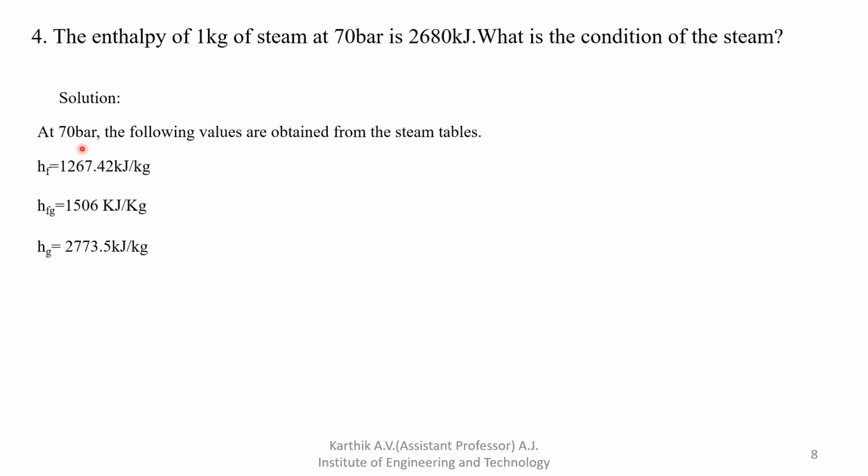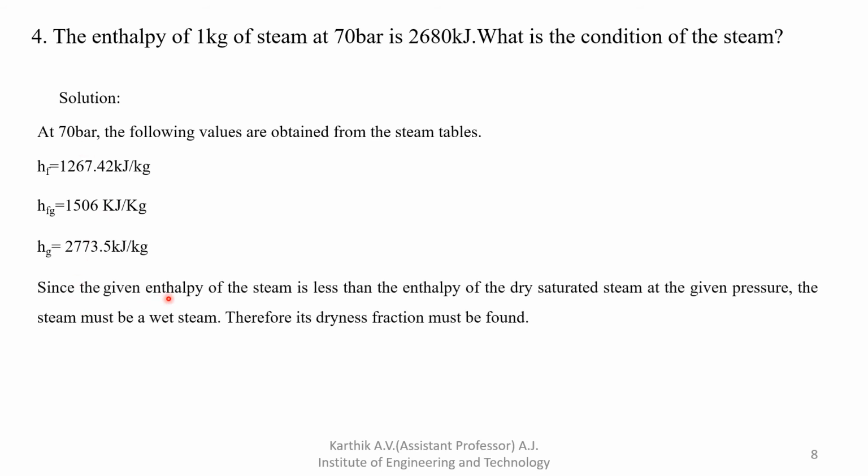Then after that, what is the next step? Since the enthalpy is given, just see, Hg value is how much? This we have to refer from the steam table for 70 bar pressure. Hg value is how much? 2773.5 kilojoule per kg.